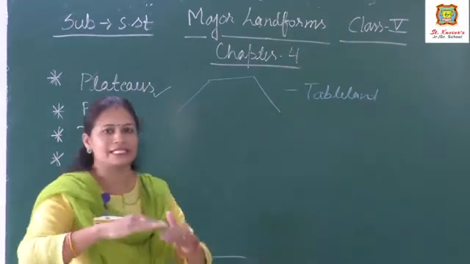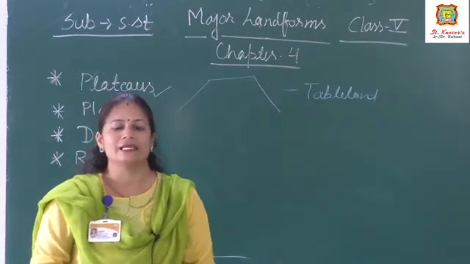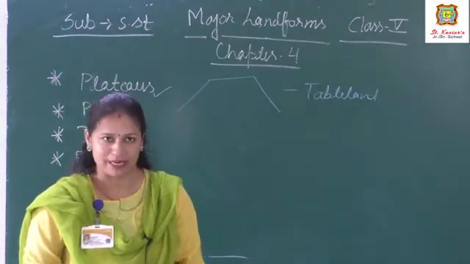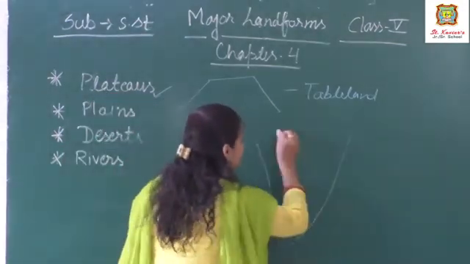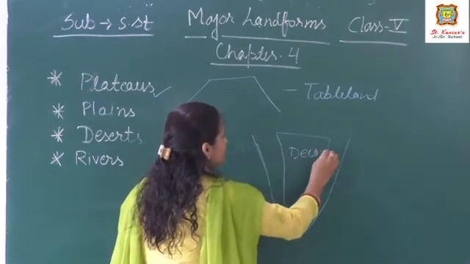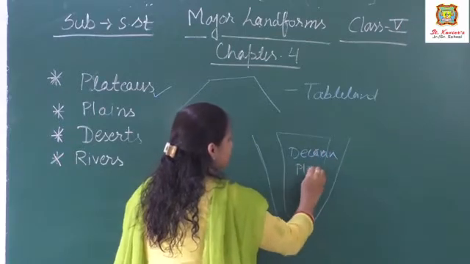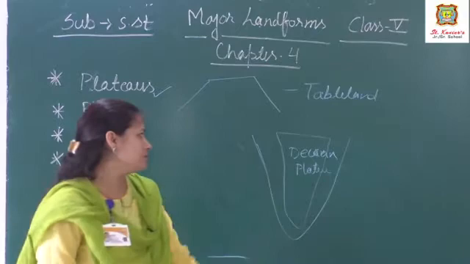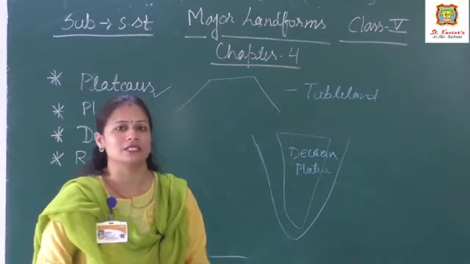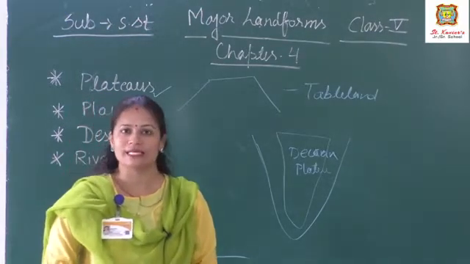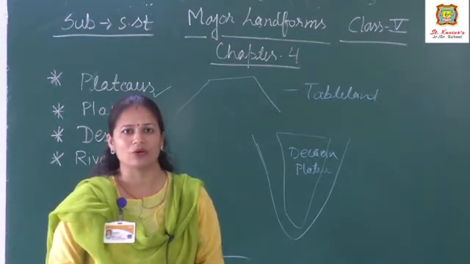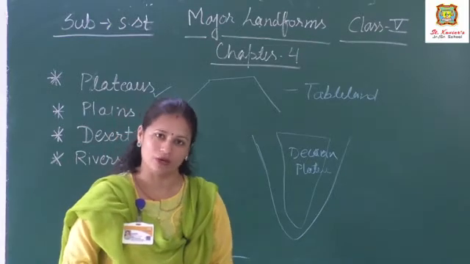Generally the plateaus are extended hundreds of kilometers. In India we have the plateau region in the southern part of our country, that is the Deccan Plateau. I am drawing for you, this part is totally covered, the peninsular India, this part is covered with plateau region. Okay, this is the plateau region of India. Now the world's largest and highest plateau is located in Tibet and is known as the Tibetan Plateau. And some more plateaus lie in South America and North America, like the Colorado Plateau and the Bolivian Plateau.